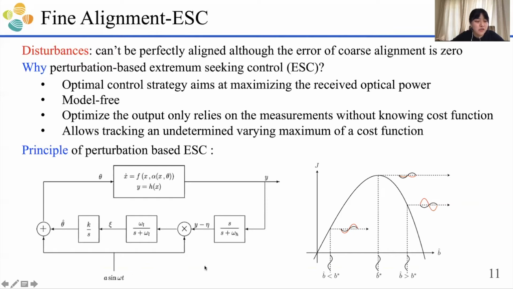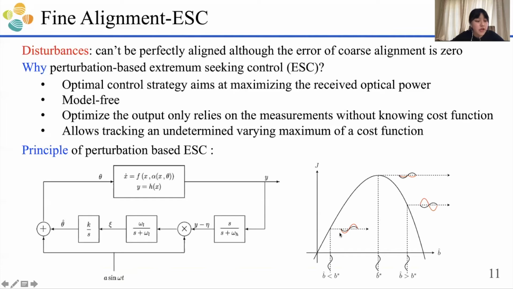It works like this. For example, our cost function is a concave function. Now your input θ is bigger than the optimum input θ star. And when we introduce a sinusoidal perturbation, the output function will be like this. So the output and θ are out of phase. So after integration, we will get a negative number, which will push our input back to the left side.